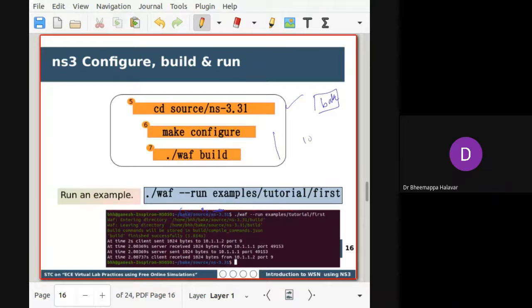Okay, there is a tutorial folder inside the source NS 3.31. From the source, we can see some set of examples. In that tutorial section, if you go, there are different sets of examples to connect a simple network, then a wireless network, then a mixed network. How do you connect wired and wireless networks? These are the different scenarios he has given for introduction.